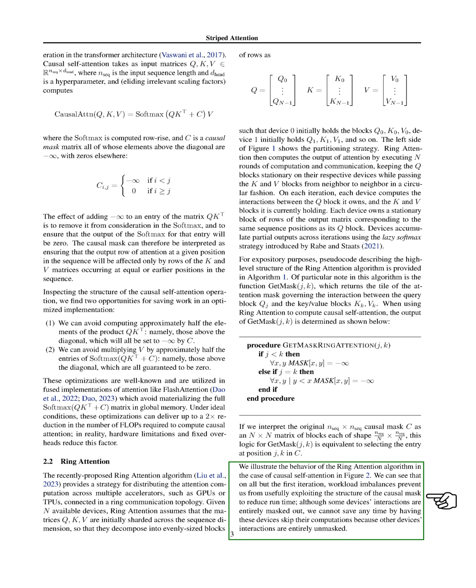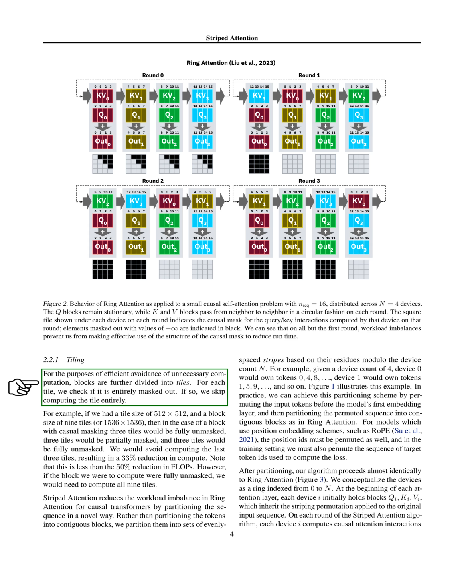On all but the first round, workload imbalances prevent us from effectively using the structure of the causal mask to reduce runtime. Even though some devices' interactions are entirely masked out, we cannot save any time by having these devices skip their computations because other devices' interactions are entirely unmasked. To make computations more efficient, blocks are further divided into tiles. For each tile, we check if it is entirely masked out.